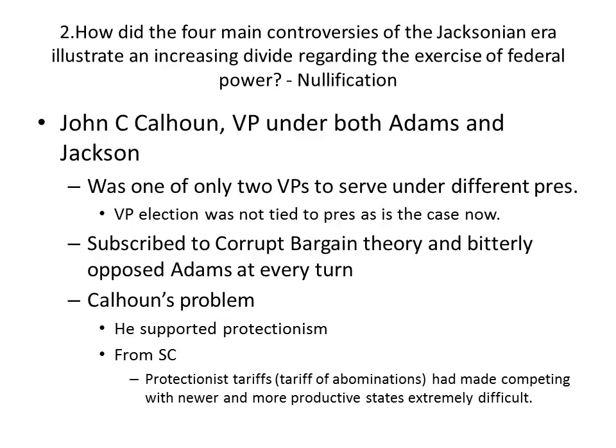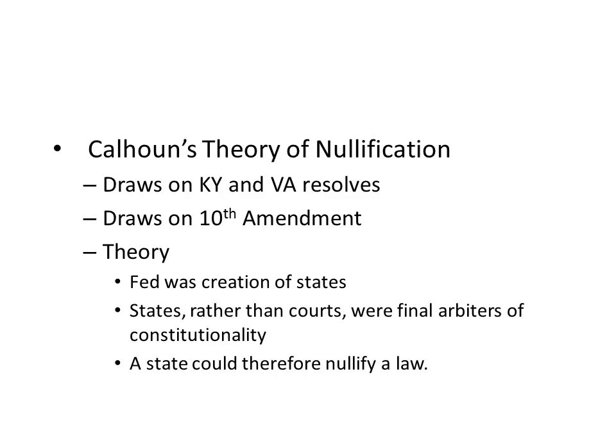Now, Calhoun has a problem, though, as relations with Jackson and his supporters deteriorate over time. And that is that he is from South Carolina and had been a supporter of protectionism. But protectionist tariffs were making it very hard for South Carolina to compete with newer, more productive states. Now, Calhoun knows that he is not going to continue to keep the support of Jackson and his followers, and he's looking to go back into political office, into the Senate, for example, and he wants a seat in South Carolina. And he has to win back South Carolina's favor because a lot of the things he supported have harmed his home state. So Calhoun starts talking about this theory of nullification that he comes up with.